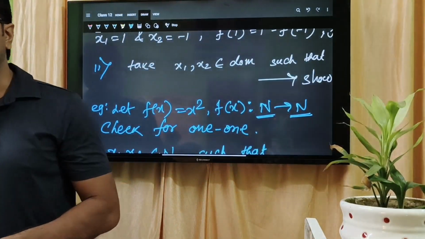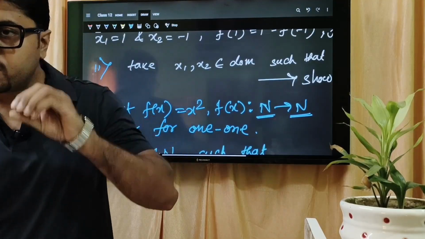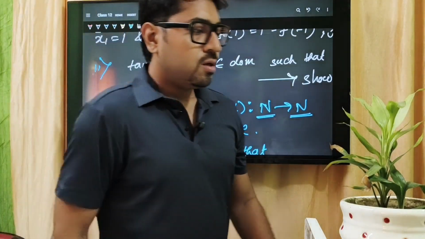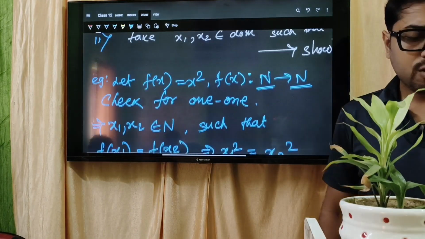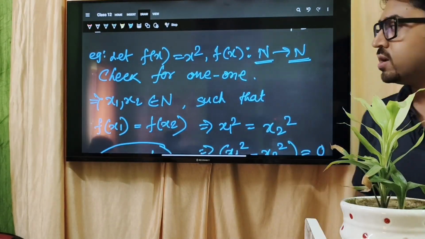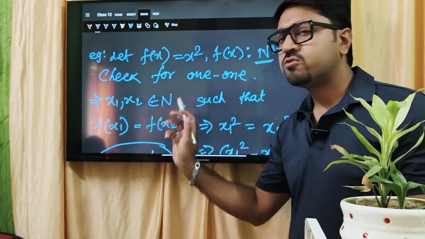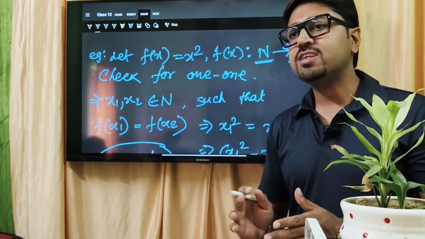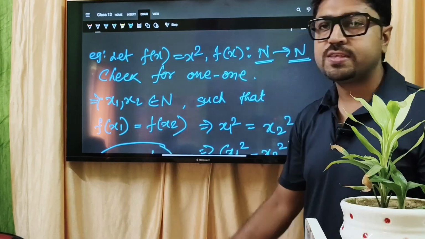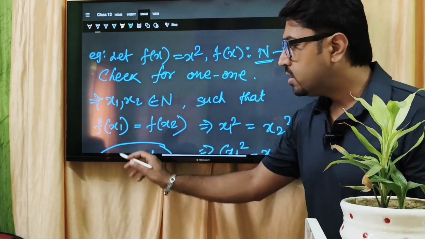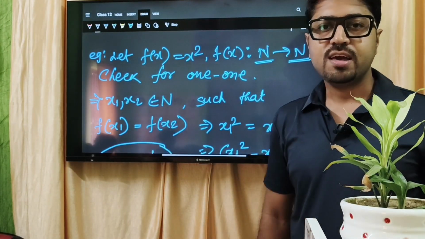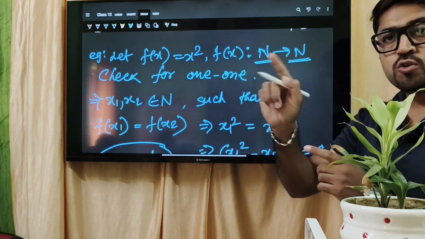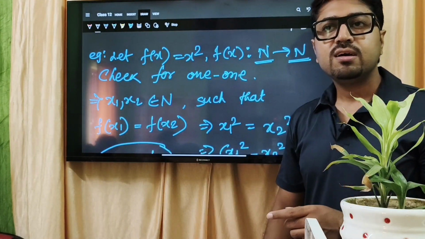সো এটা ডিফারেন্ট কন্ডিশন হয়ে গেল। আমার এখানে কোশ্চেনটা ফ্রেশ কোশ্চেন, এখানে check for 1 1, that means domain natural number, codomain also natural number. So that means if you take any natural number as input, then output should be also natural. Clear? How will you prove it? To check injectivity or 1 1, I will take x1 x2 belongs to natural number. I am taking two elements from the natural number in such a manner that their image points are same. Image point same means ki fx1 equal to fx2, I will take it, and then after taking fx1 equal to fx2, I will calculate and I will try to show that x1 x2 they are same.